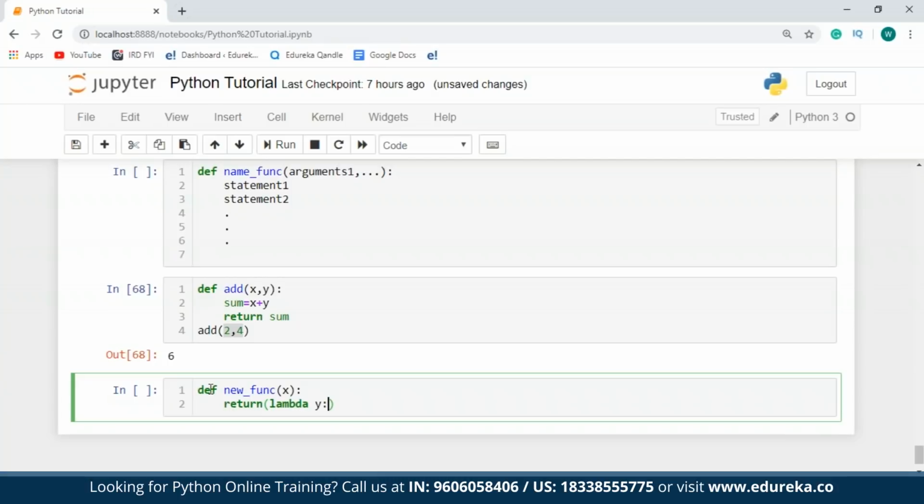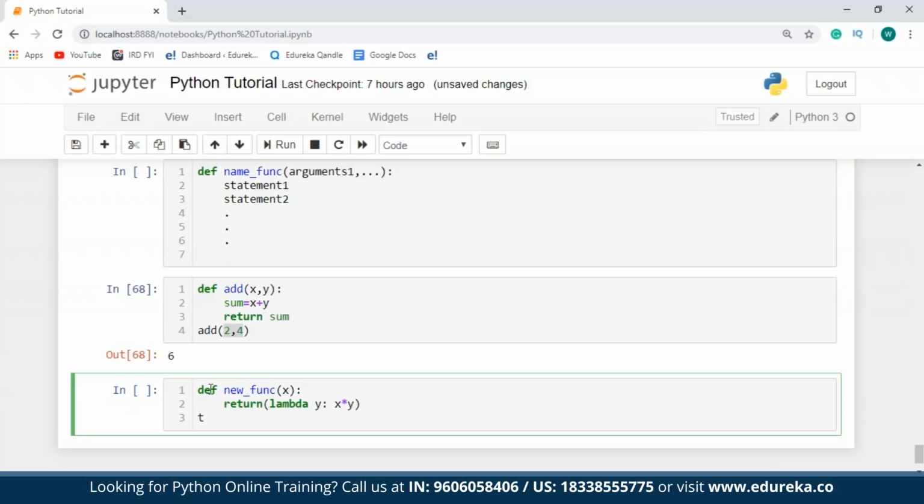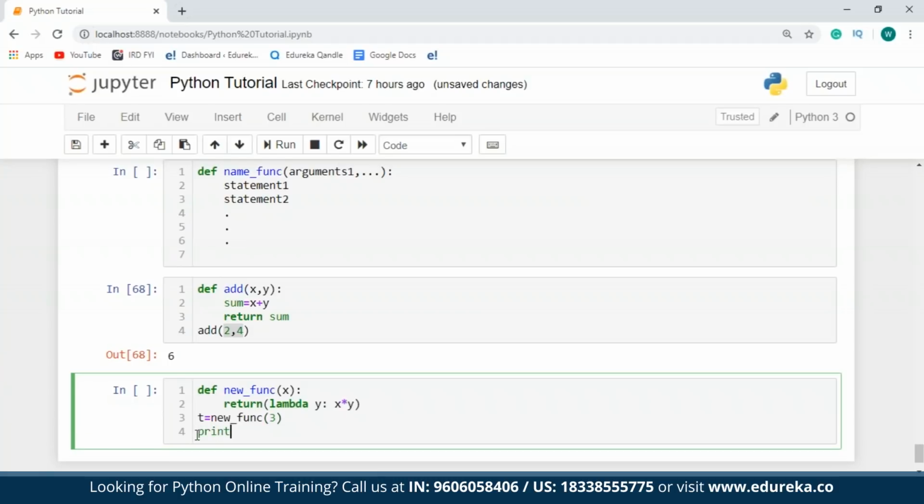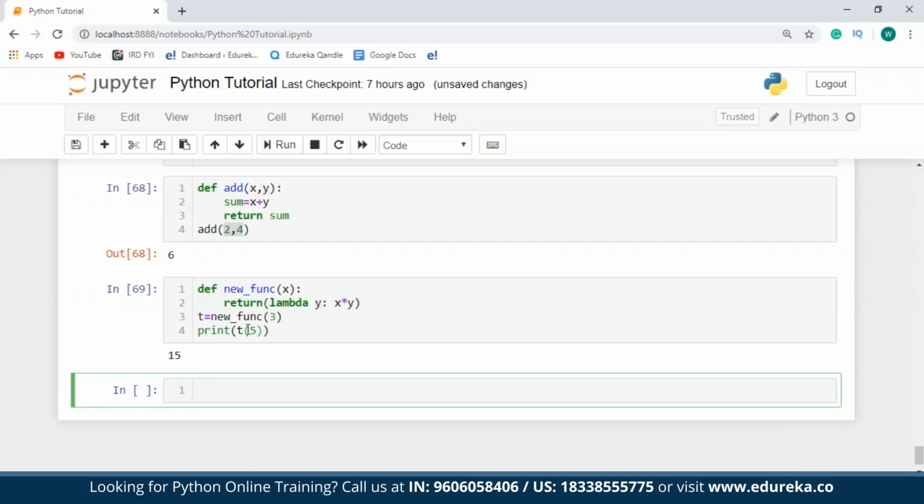The arguments for this function will be y, and I'll specify the expression as x star y. Now I'll take a new variable, say t, and call the user-defined function, which is new function. What I'm going to do is just print t of 5. So as you can see over here, my function takes one parameter as 3. So x over here is 3 and y is 5.